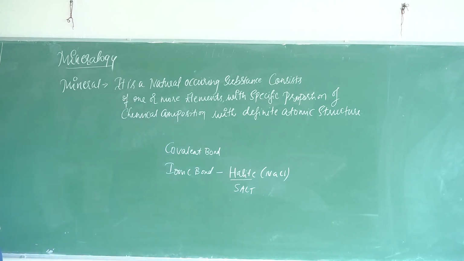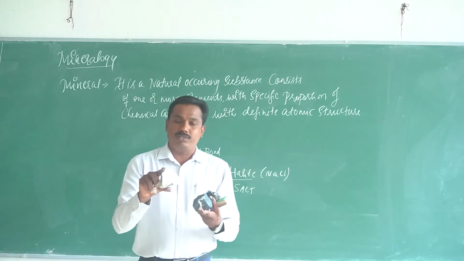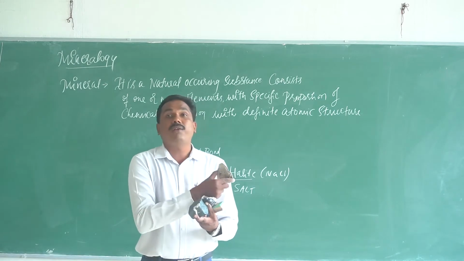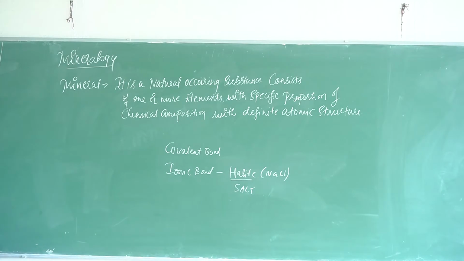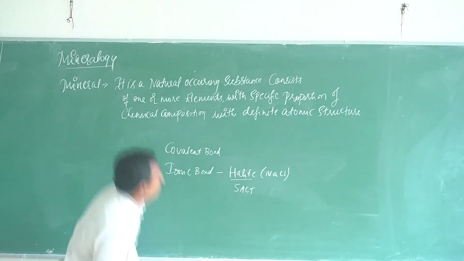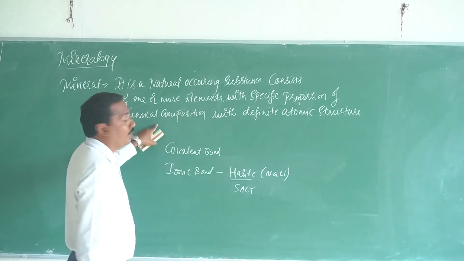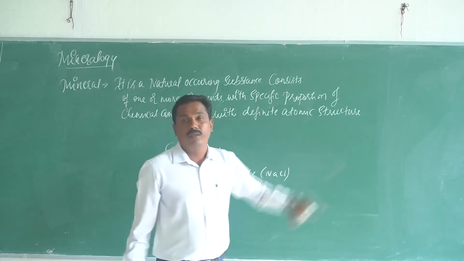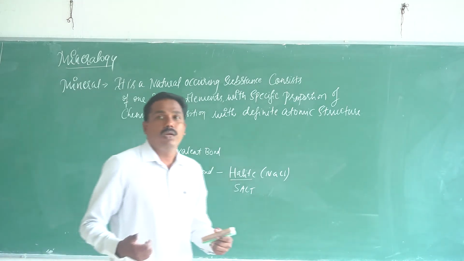See, in the bonding, whatever samples I am showing, these are all minerals. They have different shapes, but they have covalent bonds, so the strength of the material is very strong. That is the meaning of this: it consists of one or more elements with specific proportion of chemical composition with definite atomic structure. So I have told you about the definition of minerals.